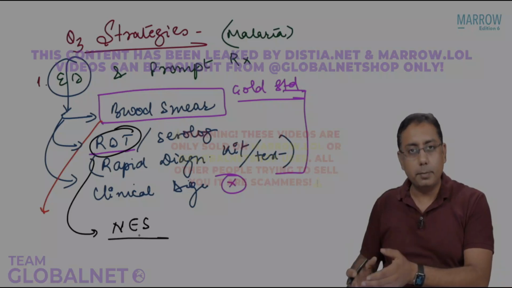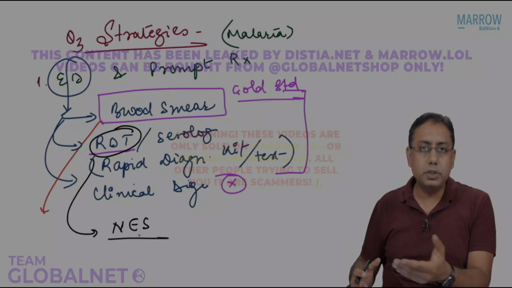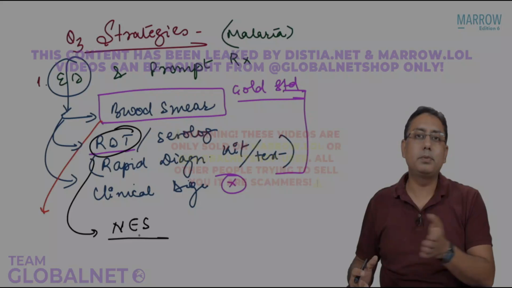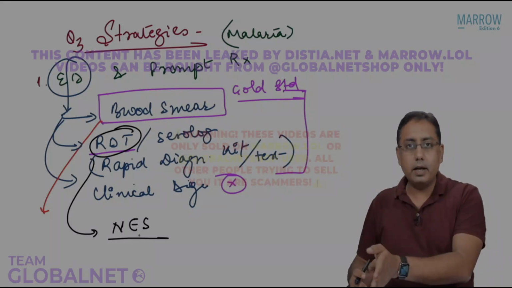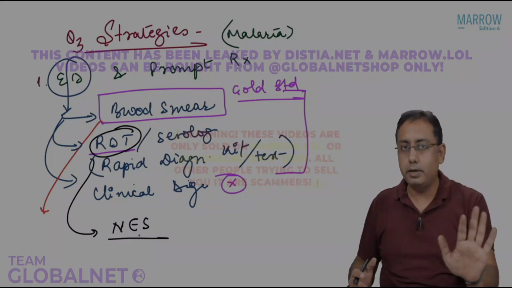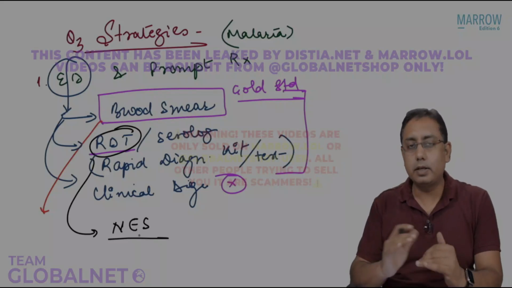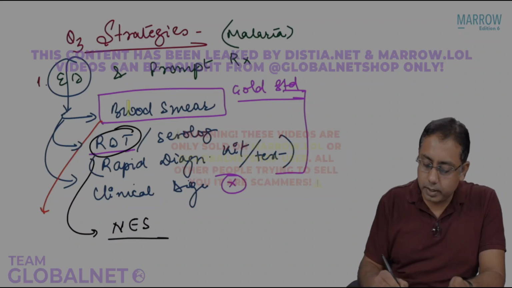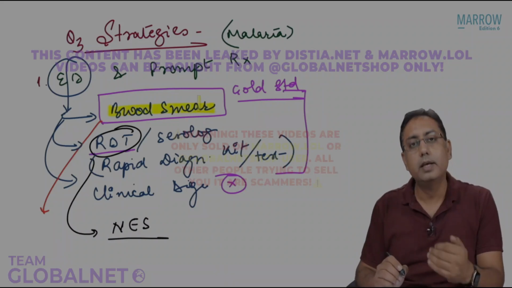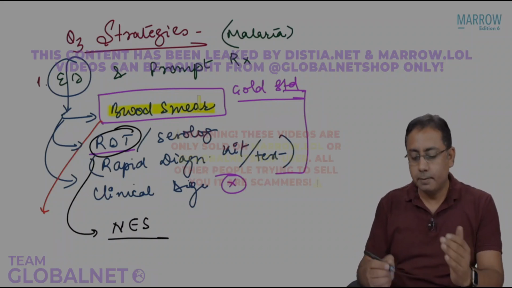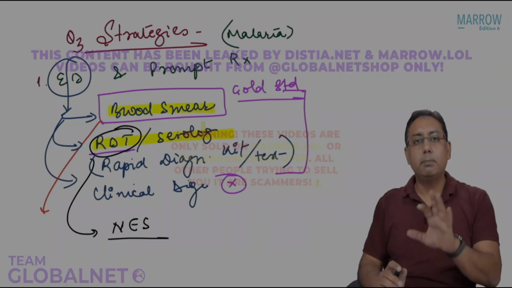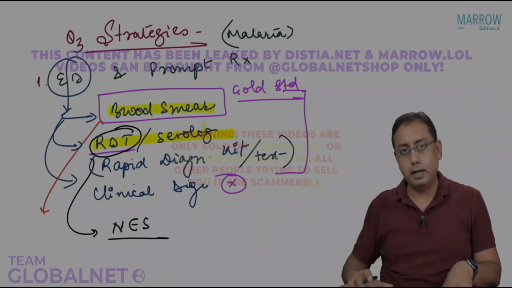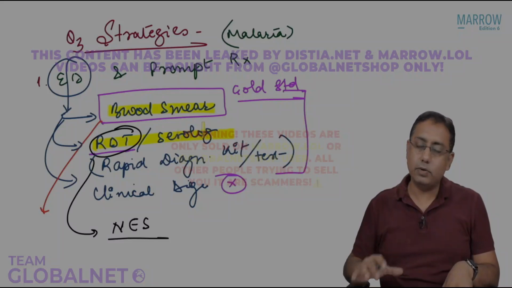But if you are from Tamil Nadu, Karnataka, Gujarat, Delhi, or anywhere else except the northeastern states, and your RDT is positive, that is not considered malaria. In the whole country, blood smear examination is the gold standard. That is the diagnostic, most sensitive and most specific test. Whereas in northeastern states, blood smear is of course there, plus we can also do RDTs only in the